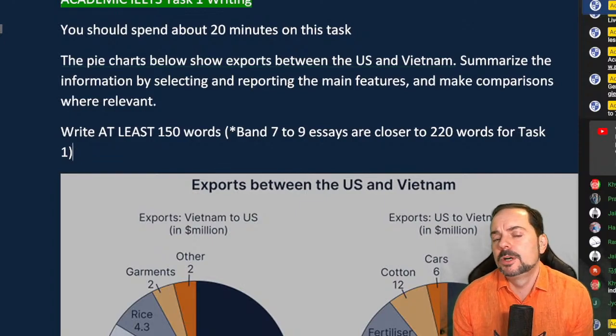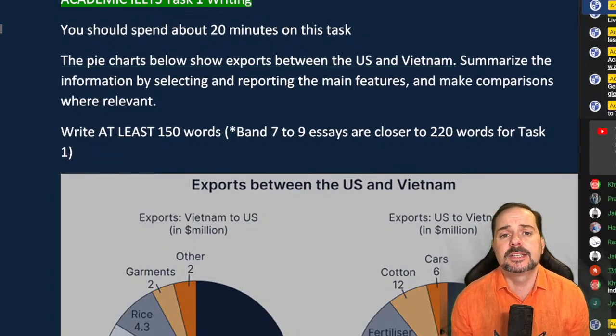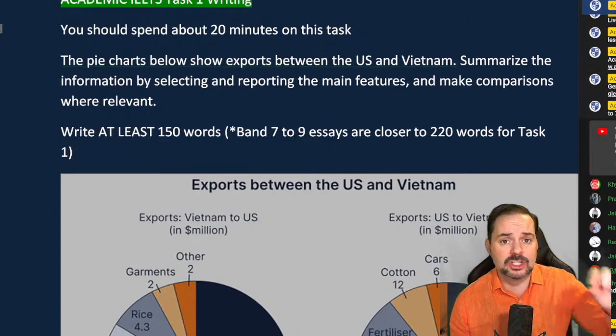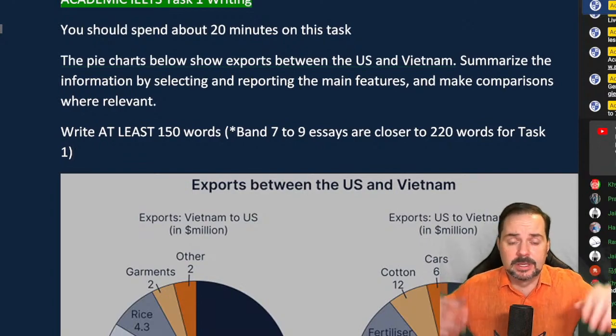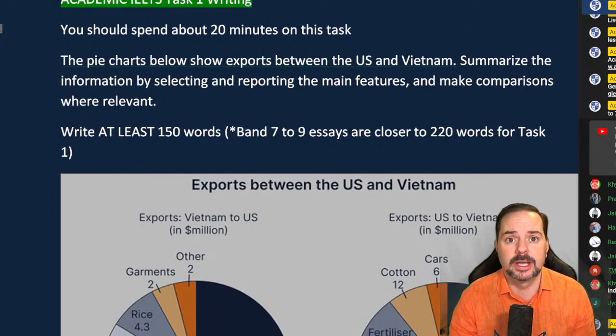A lot of people who are sitting the computer-based exam, counting is very simple because the computer does it. So the computer will actually show your word count while you're typing. So you can check your word count, okay? You can actually see it during your exam, all right? So you can keep an eye on that.